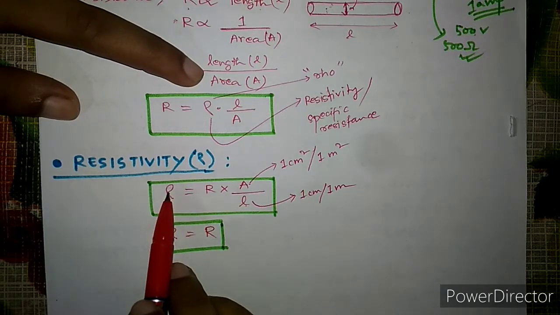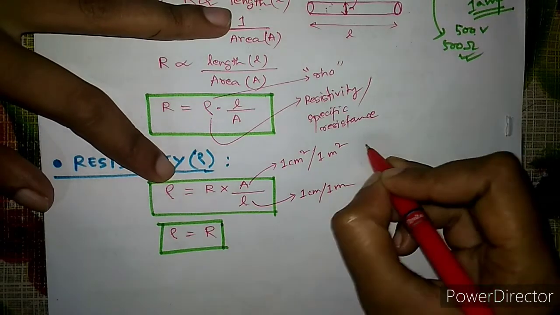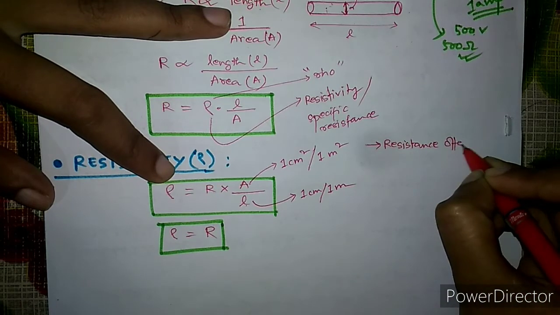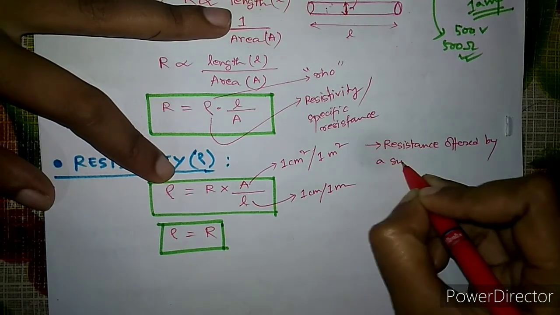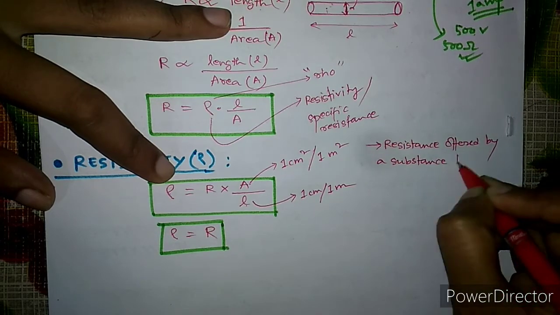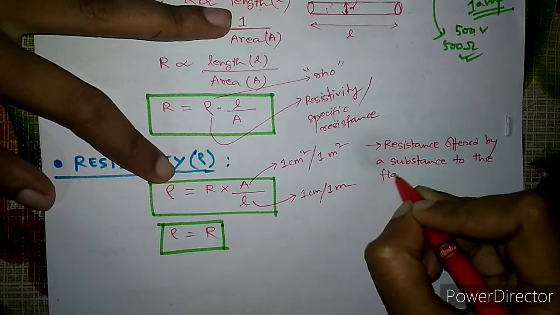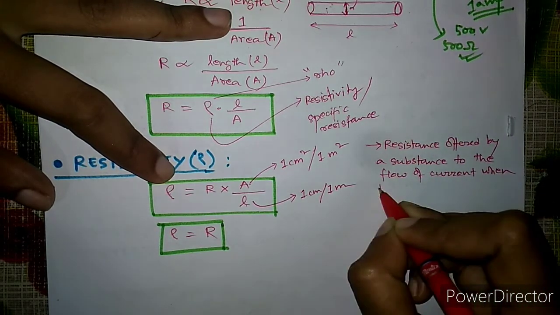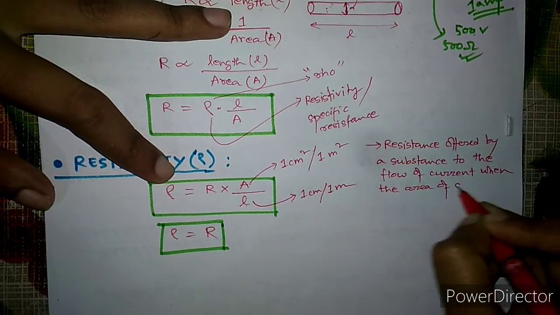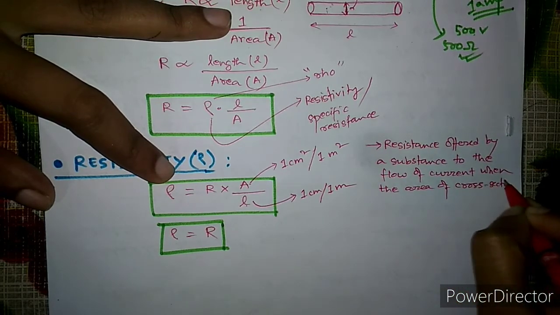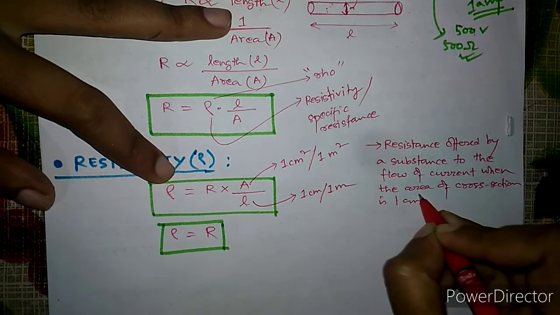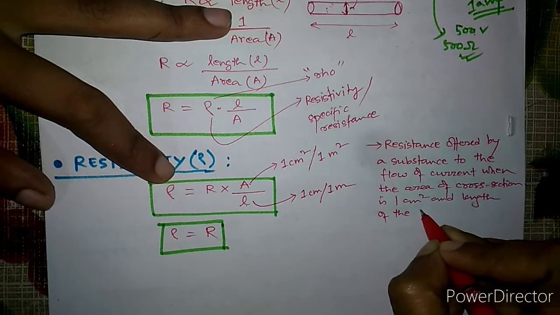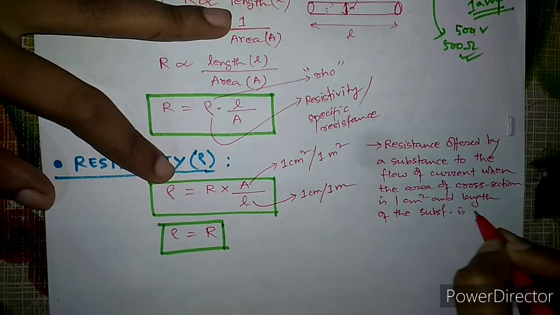So specific resistance or resistivity is the resistance offered by a substance to the flow of current when the area of cross section is 1 centimeter square and the length of the substance is 1 centimeter.